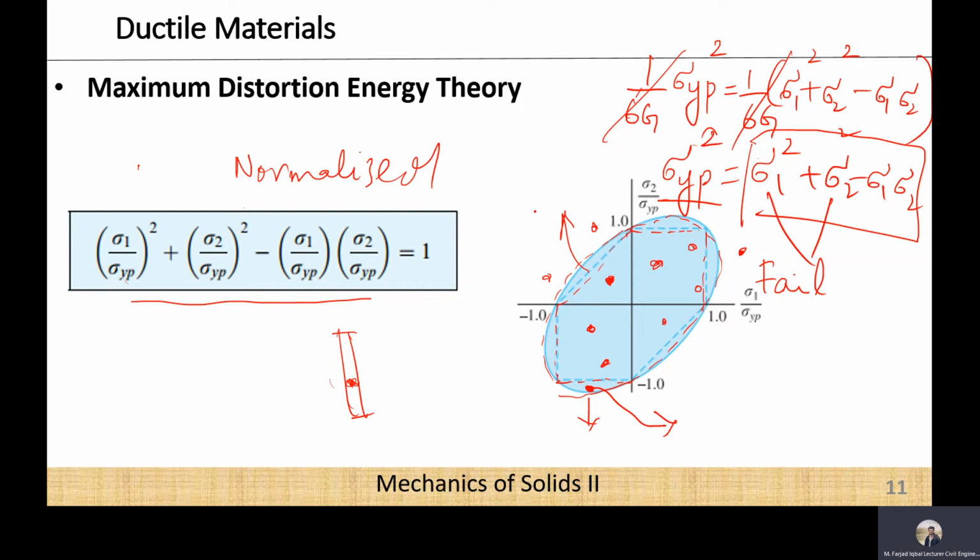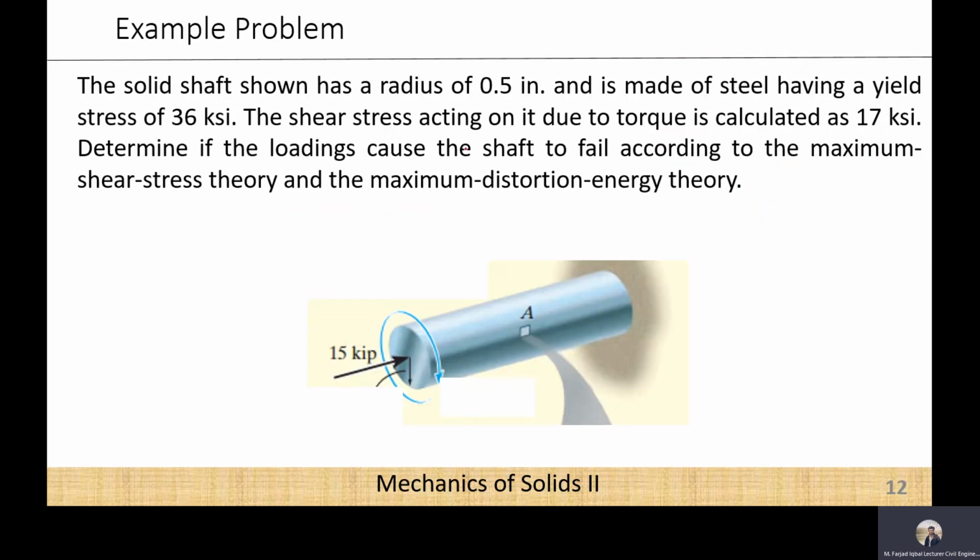So this is all about these four theories, and let us solve one simple example just to get an idea of how these theories work. So for example, let's suppose that we have this solid shaft of a radius of 0.5 inch, and it is made of steel having a yield stress of 36 ksi.